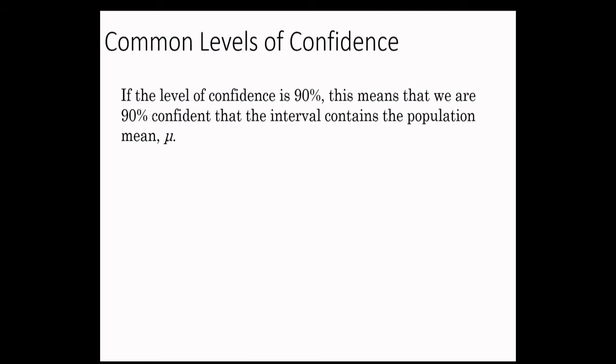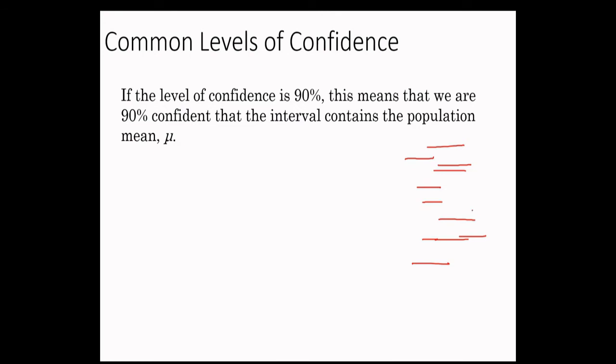If the level of confidence is 90%, this means that we are 90% confident that the interval contains the population mean mu. Or in other words, if we have 100 confidence intervals like this from the same population, then in 90% of those confidence intervals, mu is covered.